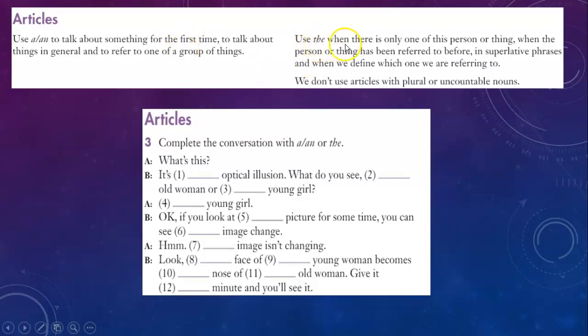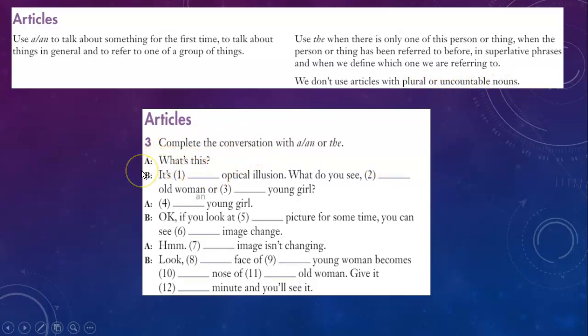Use the when there is only one of this person or thing, when the person or thing has been referred to before, or in superlative phrases, or when we define which one we are referring to. We don't use articles with plural or uncountable nouns. Let's look at examples.